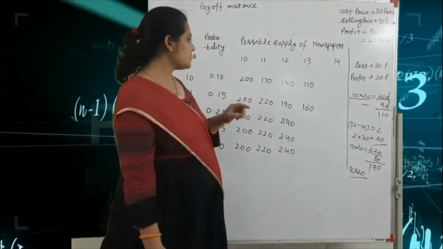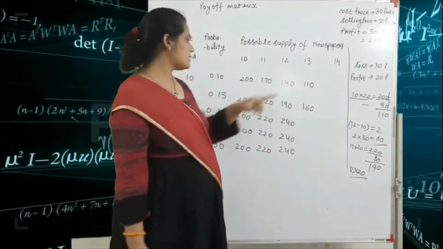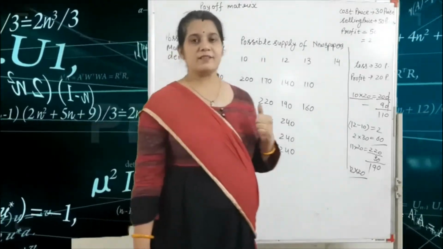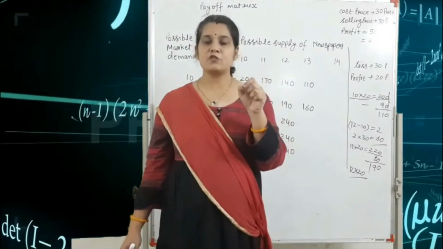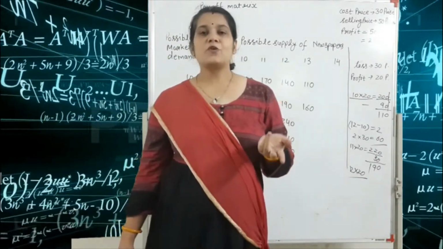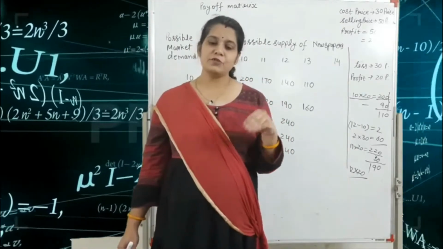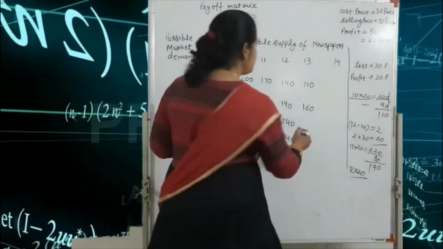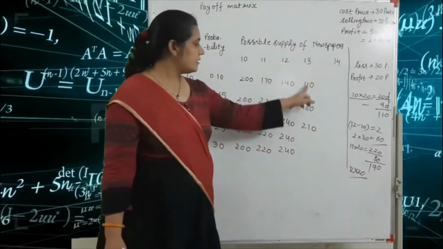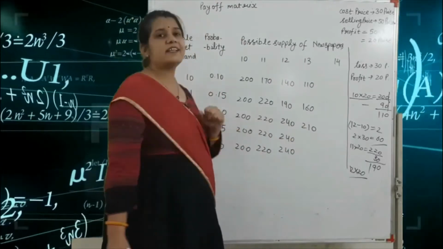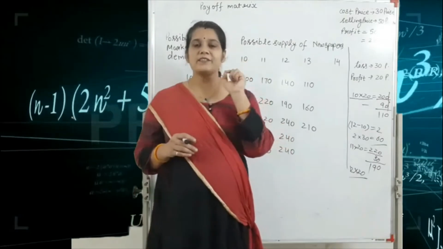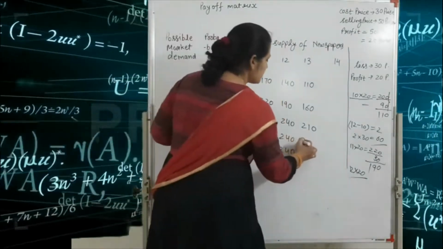Got it? Next one is the 13 copies are supplied and 12 copies is demand. So 12 is fulfilled. So 12 into 20, that means 240 profit. But 1 copy is unsold. So 1 into 30, that means 30. So 240 minus 30, that is 210. Okay. Next one is the 13 supply and 13 demand. So supply and demands are equal. So 20 paisa is profit. So total profit is 260.